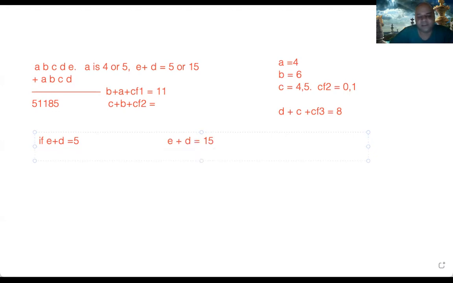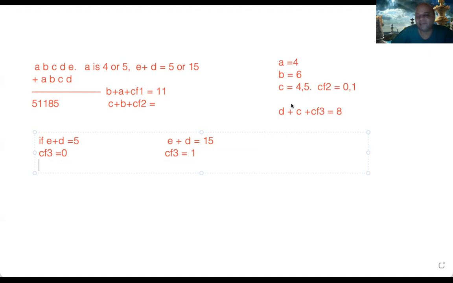If E plus D is equal to 5, that means carry forward CF3 is equal to 0, and versus here if E plus D is equal to 15, then carry forward 3 is equal to 1. Correct? Now let us see, if carry forward 3 is 0, and D plus C is 8, C is either 4 or 5.